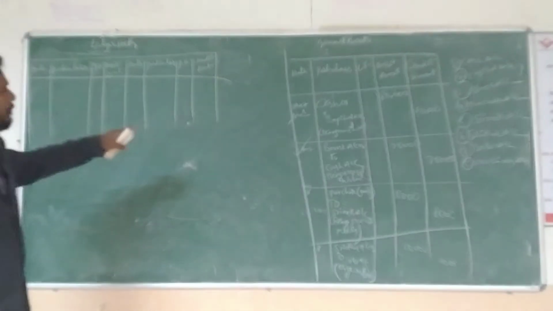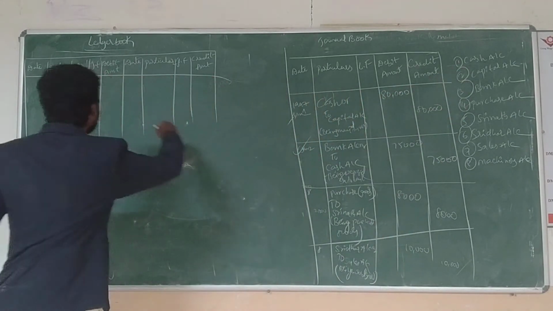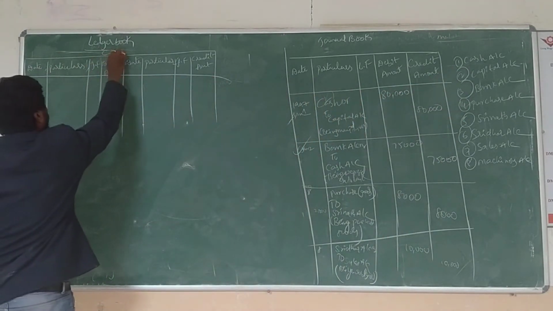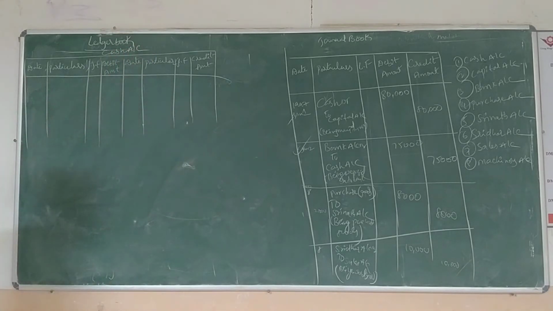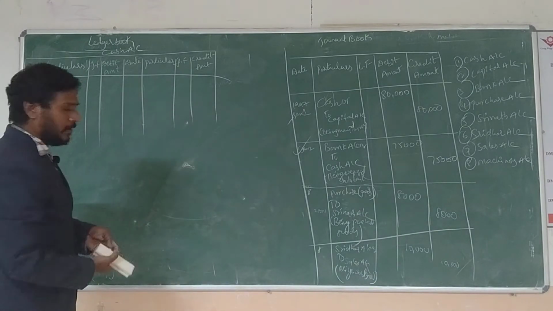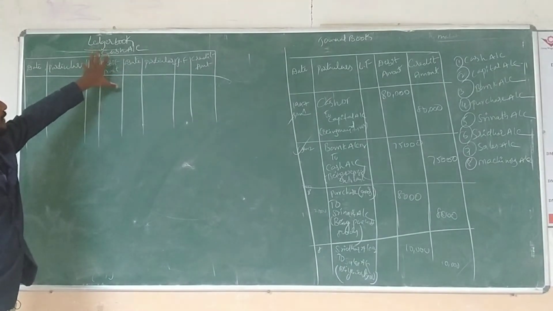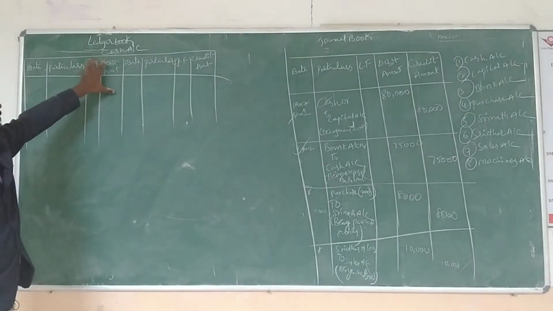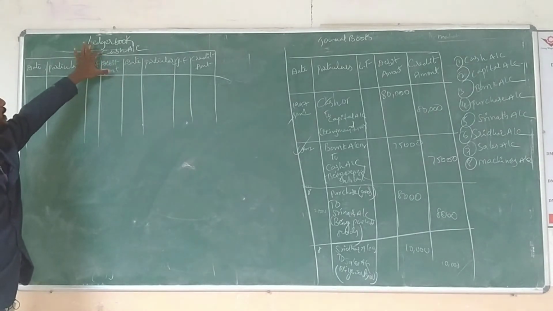Now we go to prepare the first one. Which account? Cash account. Okay, right here, cash account. So what is the transaction? Dear students, remember all of you: whatever we write on the top of the line, you have to treat this as the debit side.